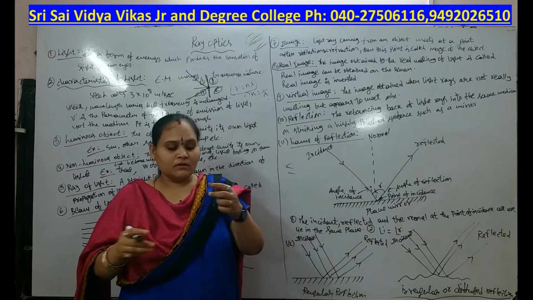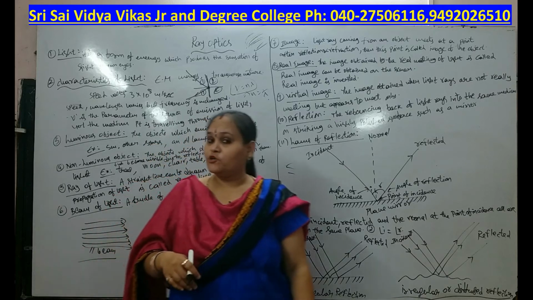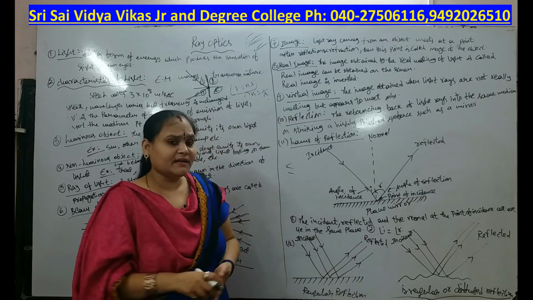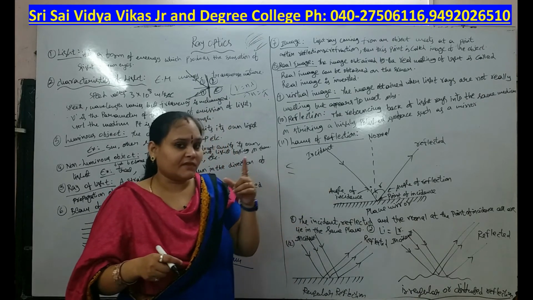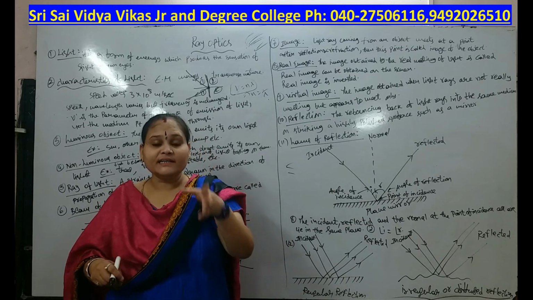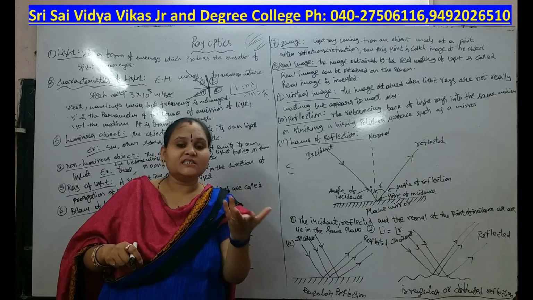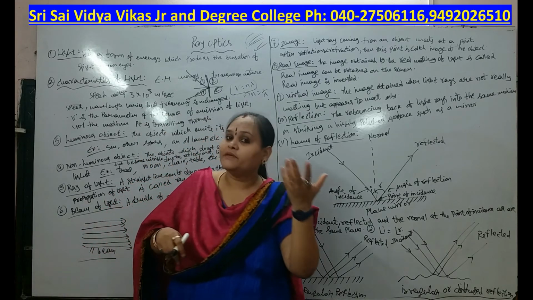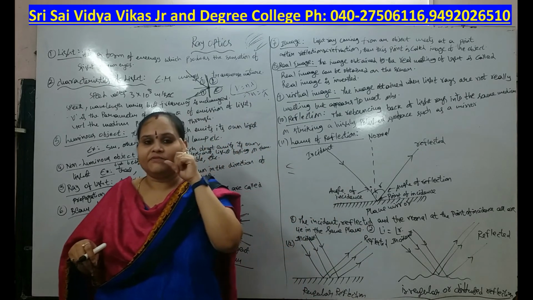We have laws of reflection. We have two laws. Everybody knows coplanar. Coplanar, you have an idea from maths. So the first law of reflection is that the incident ray, the reflected ray and the normal drawn at the point of incidence all lie in the same plane. That means the coplanar property holds. That is the first law of reflection.